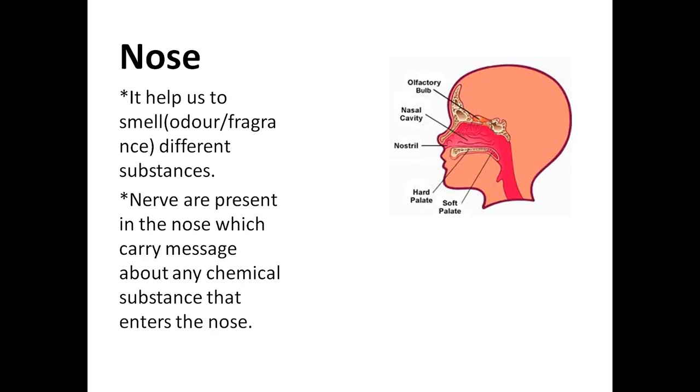Now our next is the nose. The nose helps us to smell. In our nose, nerve endings are present which carry the message about any chemical substance that enters the nose. This enables us to smell different substances. Smell means odor and fragrance.